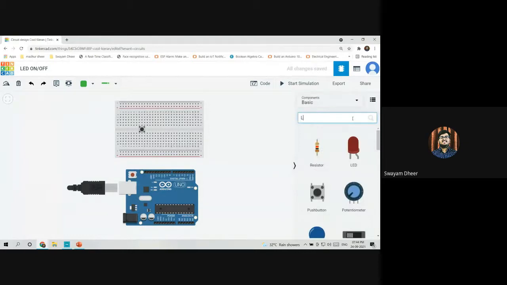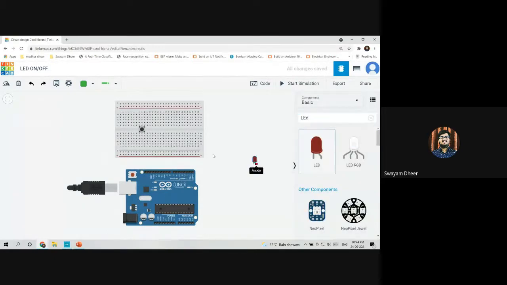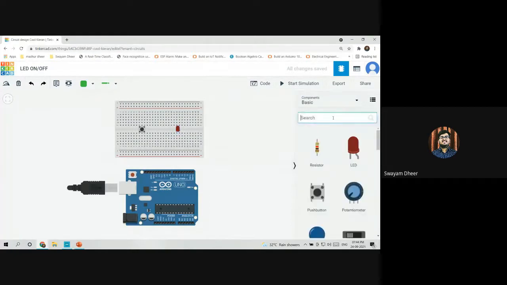I'll be taking an LED, and I'll connect the LED like this. Also, I'll be taking a resistor to connect to the LED. Can anybody tell me what is the basic function of a resistor? Like you must have learned in 11th, 12th. To oppose the flow of current. Control the flow of current. Limiting the current. So it is a current limiting device, right?